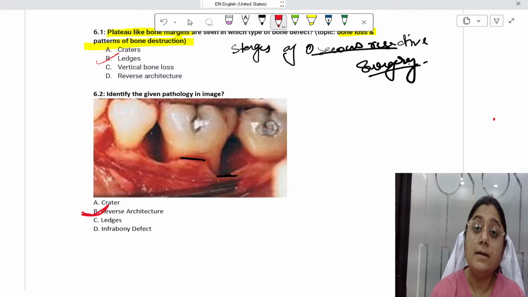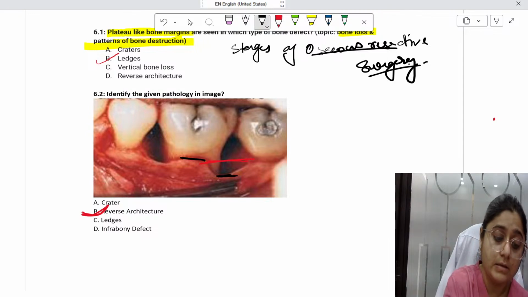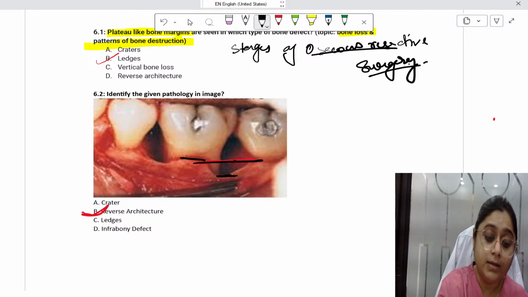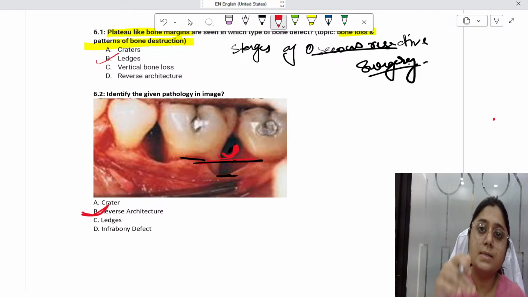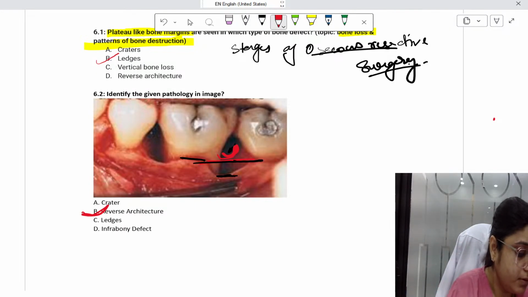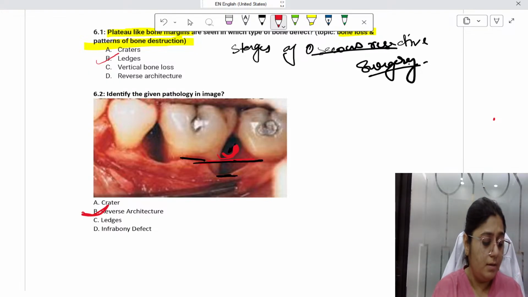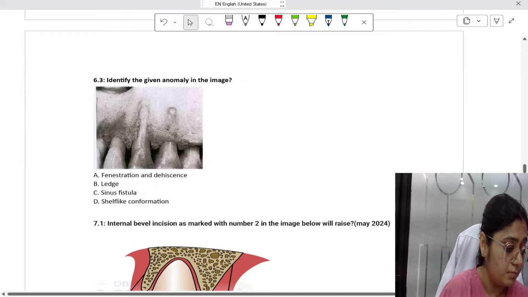Why? In crater, there is interproximal bone loss, but the buccal plate and the lingual plate are intact. Means these cortical plates, if we see it from the buccal side, are intact. The crater-like defect, scooped out like this, is present interproximally. Okay, understood?